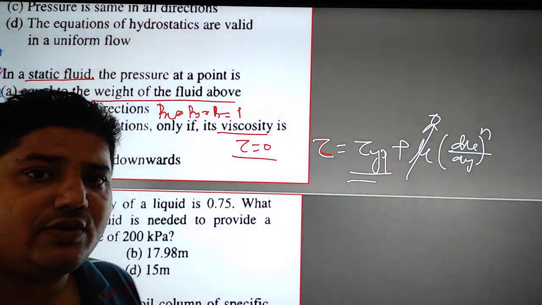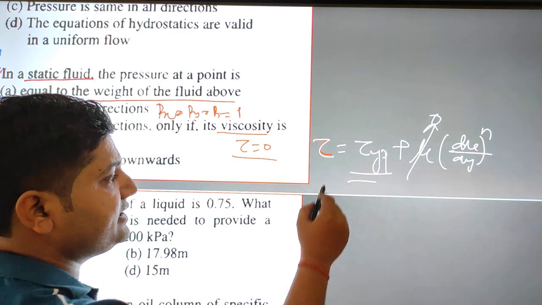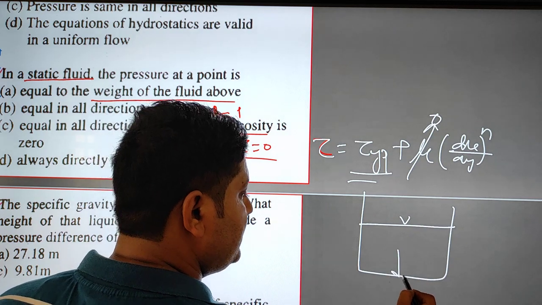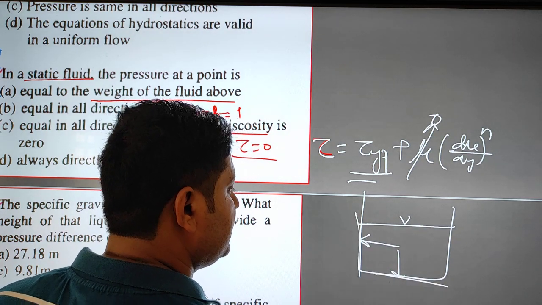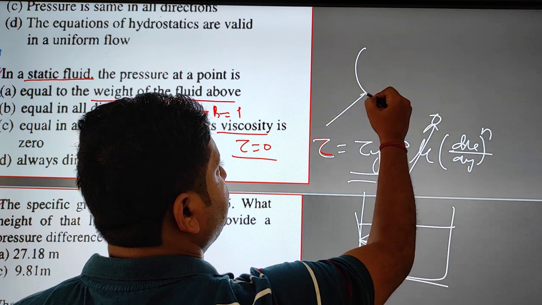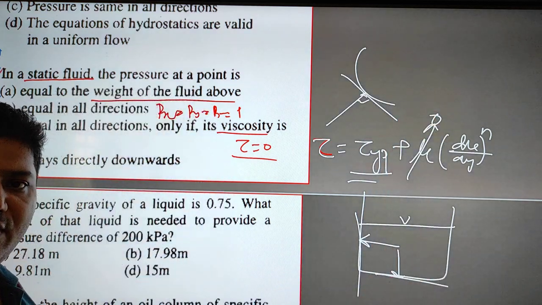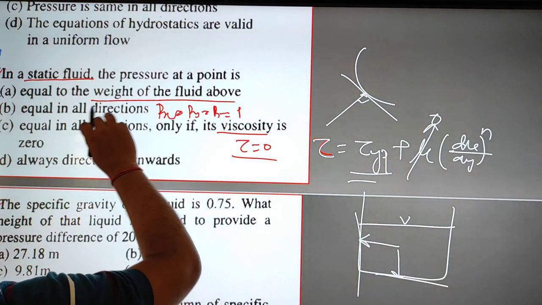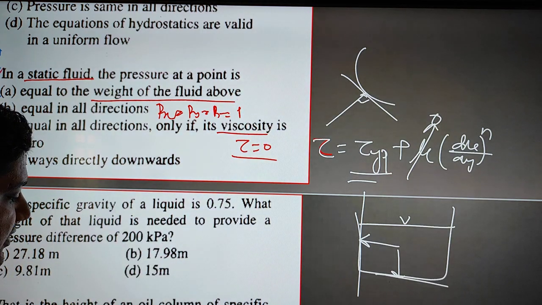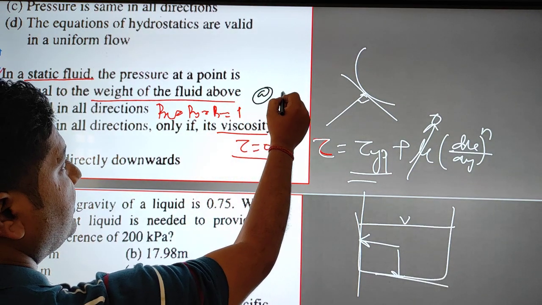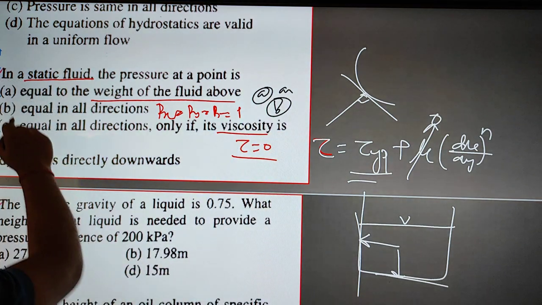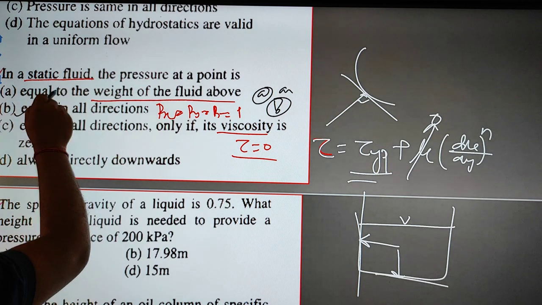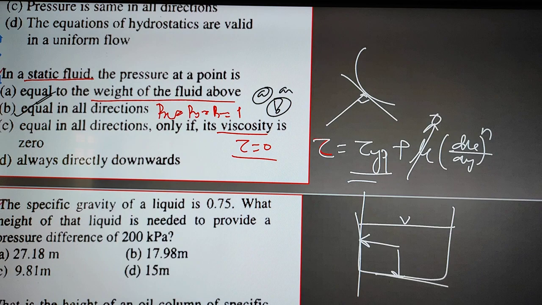And always directs downwards? Pressure always acts normal to the contact surface. It is not like downward. If you take any cross section of fluid, suppose this is the pressure. The pressure is always perpendicular to the contact surface. If you take a curved surface also, pressure is always perpendicular to the contact surface. So if you ask me which one is correct, I think both A and B are correct. This is the correct answer for the question: A and B.